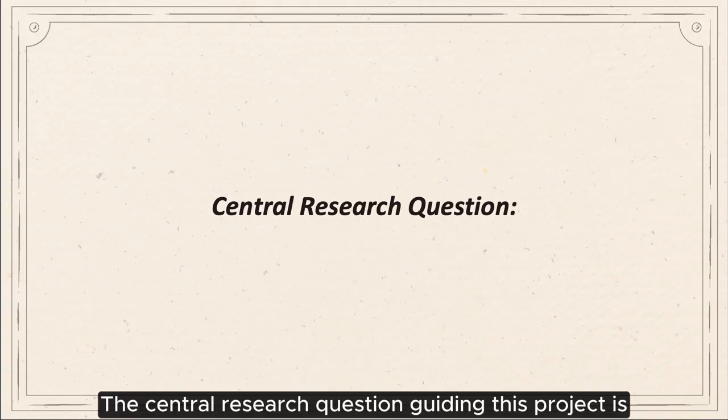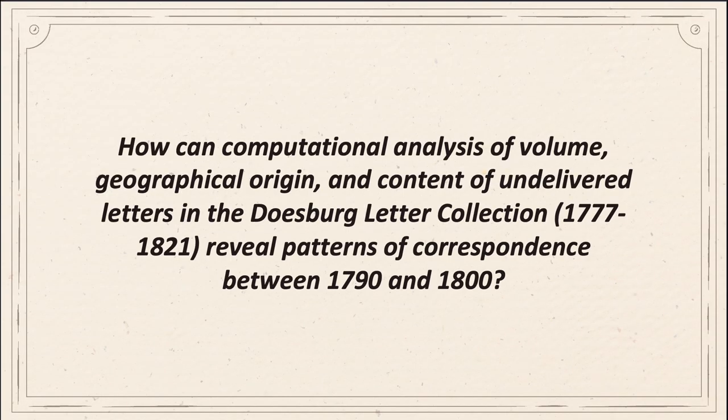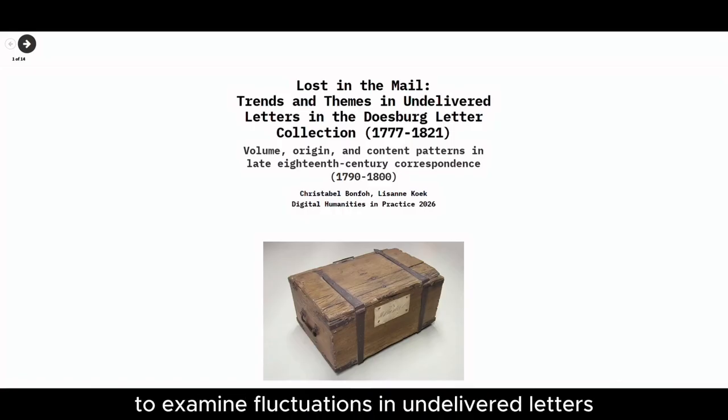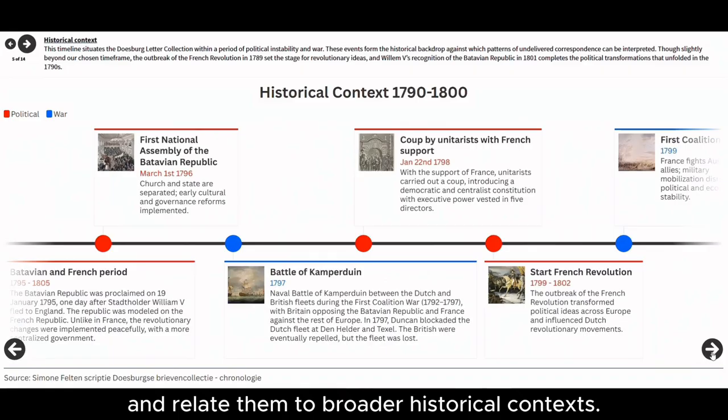The central research question guiding this project is: how can computational analysis of volume, geographical origin, and content of undelivered letters in the Doesburg letter collection reveal patterns of correspondence between 1790 and 1800? To answer this question, we created an interactive data story which combines temporal, spatial, and content-based analysis to examine fluctuations in undelivered letters and relate them to broader historical contexts.